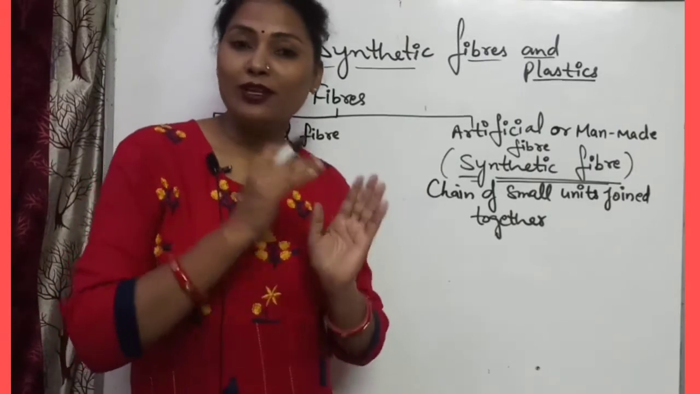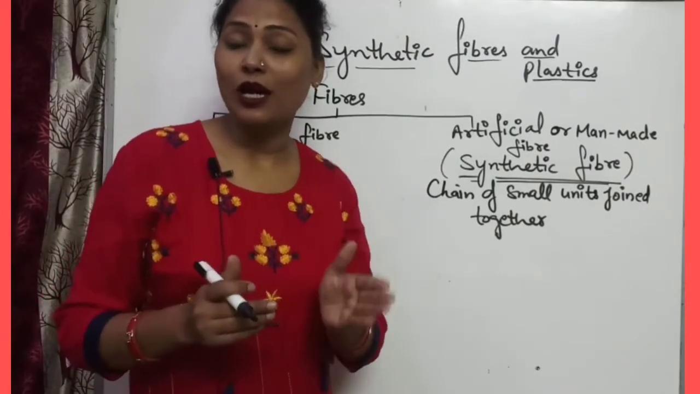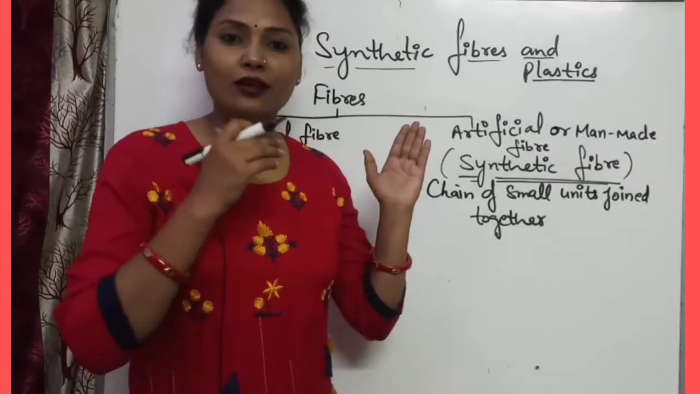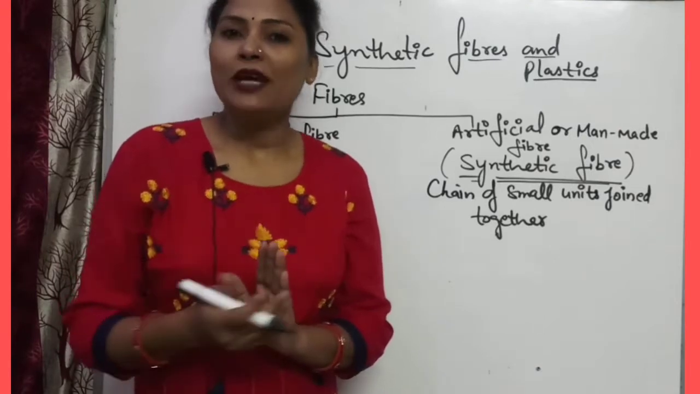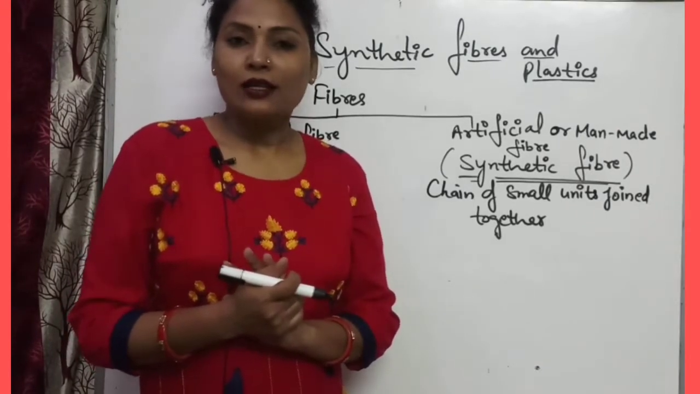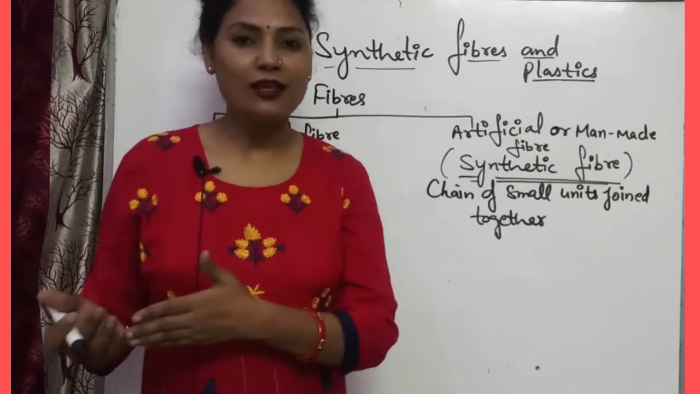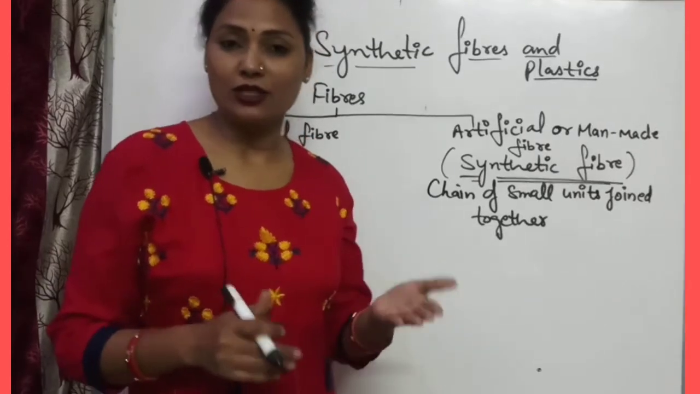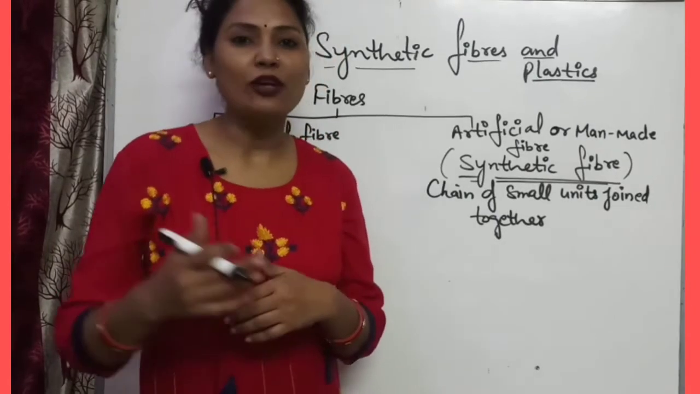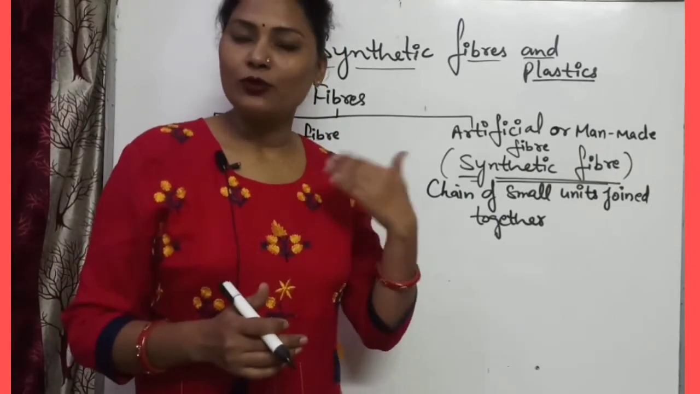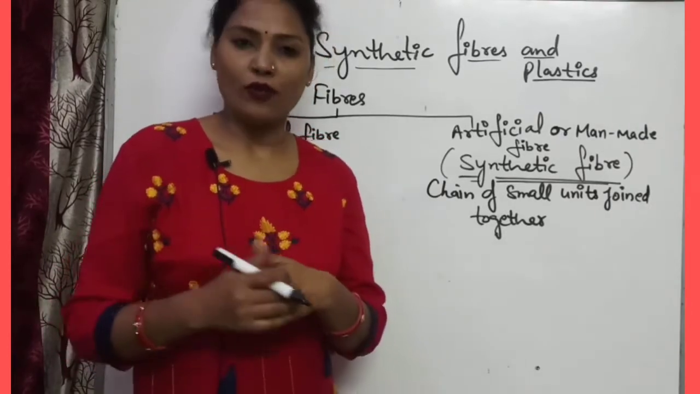Mainly they may be natural fibers or synthetic fibers. Synthetic fibers are also known as artificial fibers or man-made fibers. What are natural fibers? Natural fibers are obtained from plants or from animals. If they are obtained from plants, they are said to be plant fibers, and if they are obtained from animals, they are known as animal fibers.